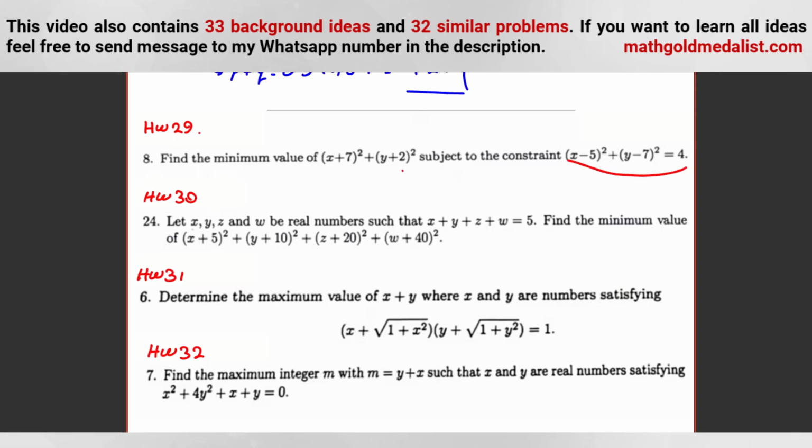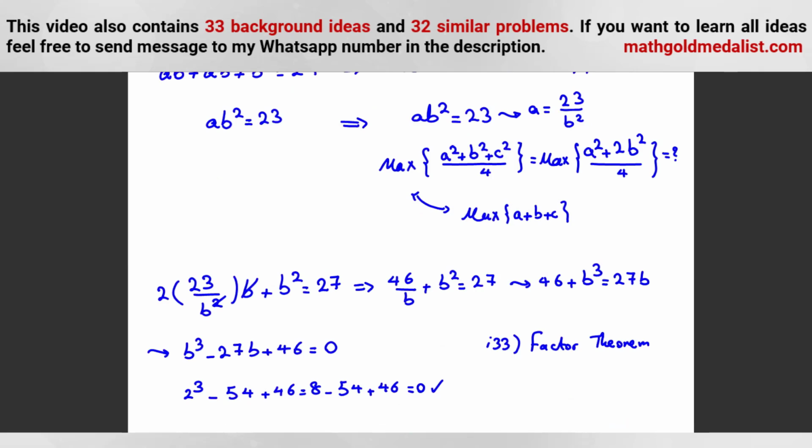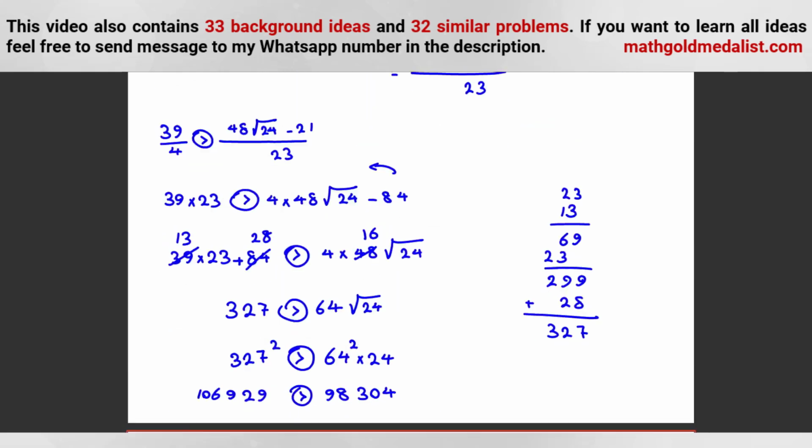For example, it is a condition and we want to find the minimum of this, or we want to find the maximum of this, or these parts. Try these for homework. So I left 32 homeworks and 33 ideas.